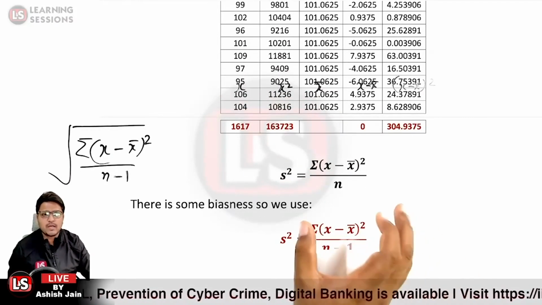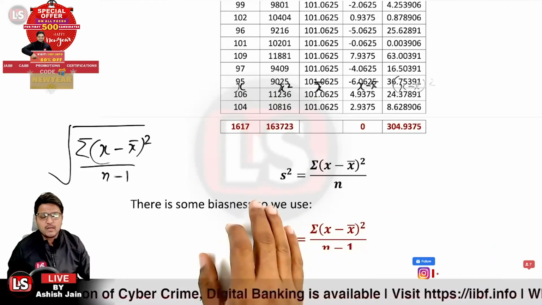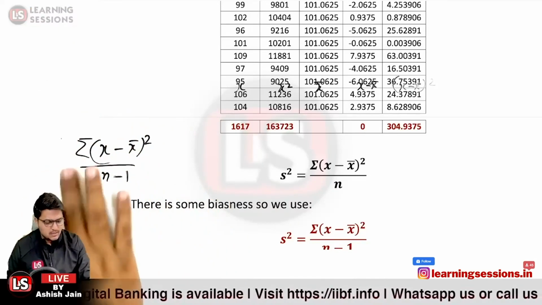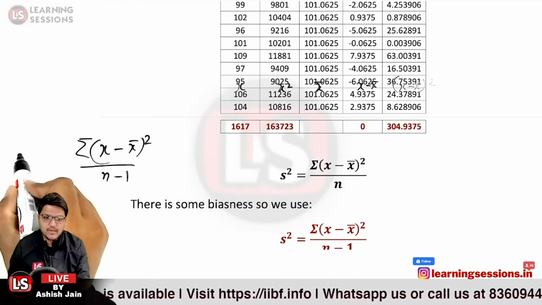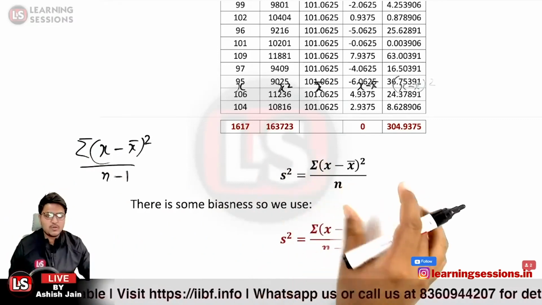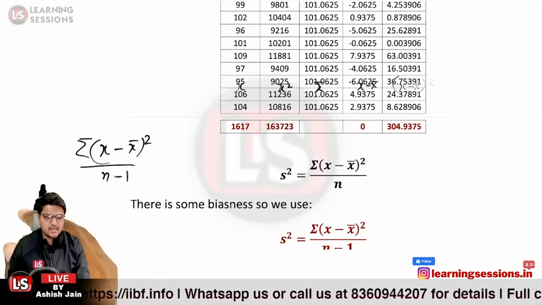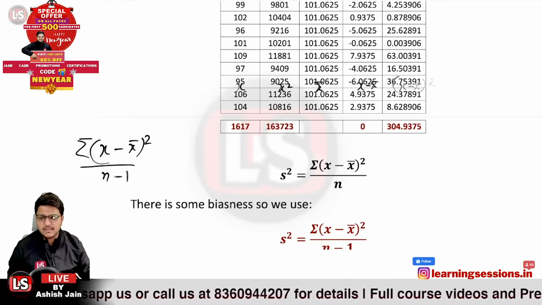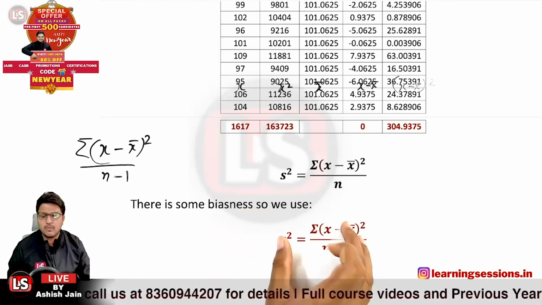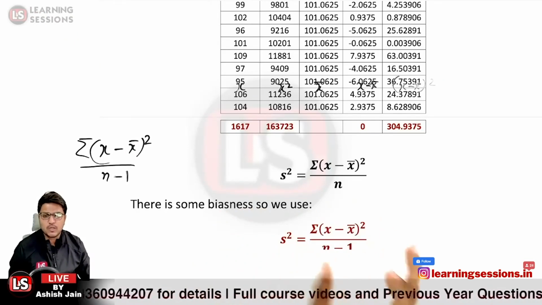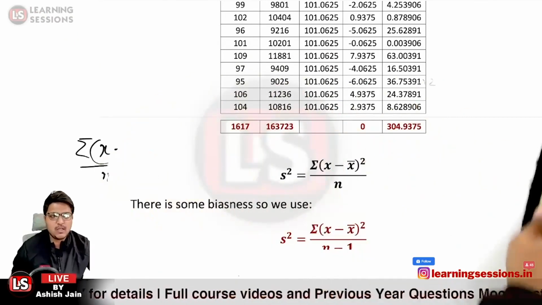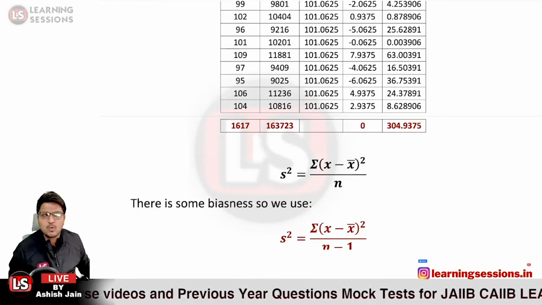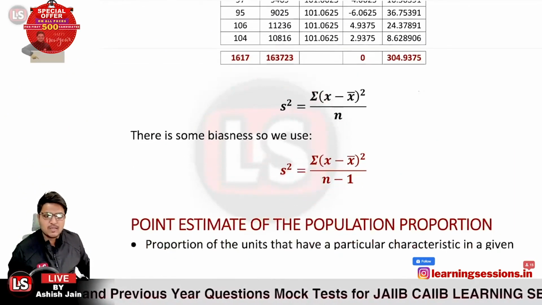Over here it is related to variance, which is the square of the standard deviation. So we can write s square equal to this term, and the standard deviation would be the square root of the same, with n minus 1 to remove the biasness, for the point estimate. I'll let you know where we'll be using it, because most of the questions we'll be solving will be related to only the interval estimate that we'll be considering.